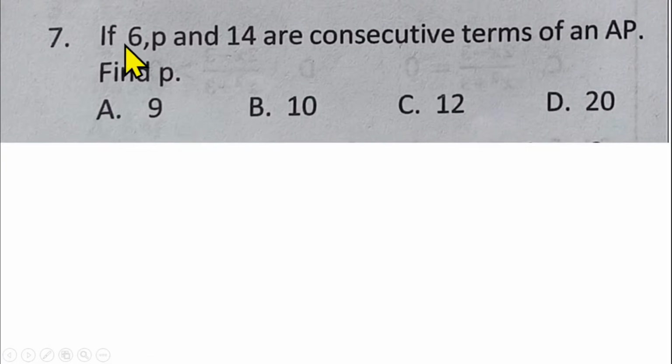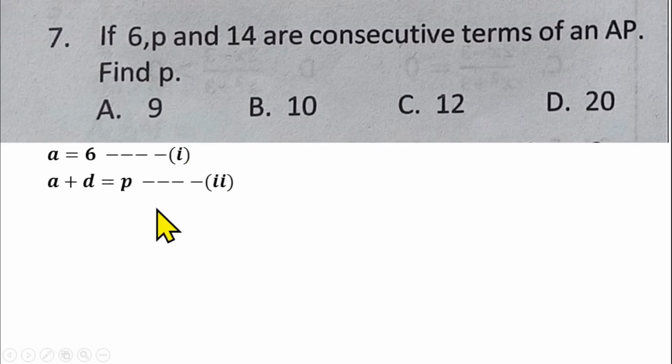Question number 7 is from AP, which is sequence and series. You are told that 6, P, and 14 are consecutive terms of an AP. Find the value of P. So the first term of the sequence is 6, so that means A will be 6. Then the second term is P, and the second term of an AP is A plus D. Then the third term, which is 14, and the third term of an AP is A plus 2D. So A plus 2D is the third term of the AP, which is 14.